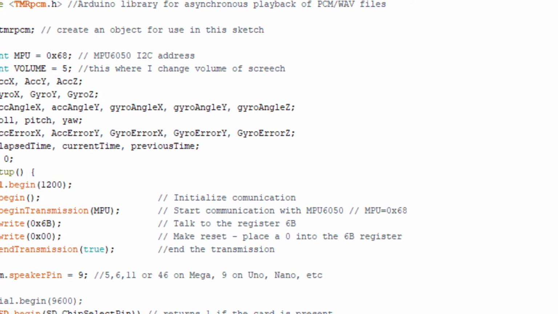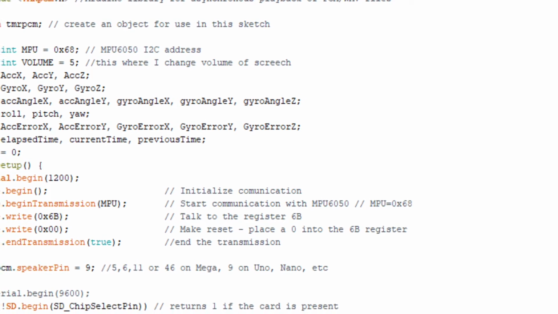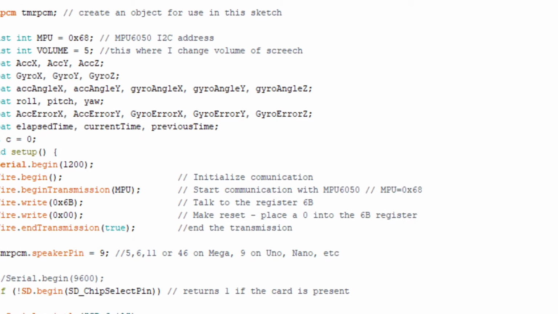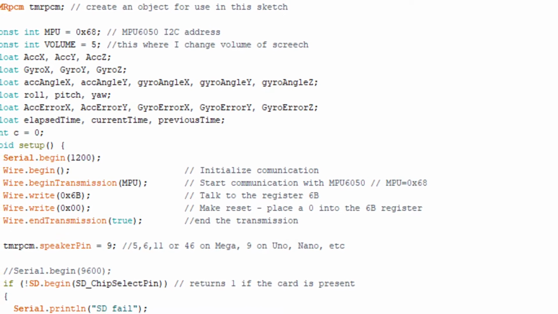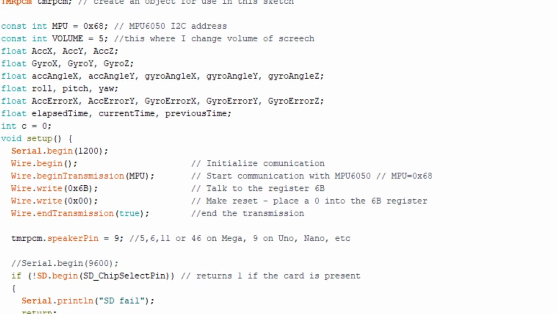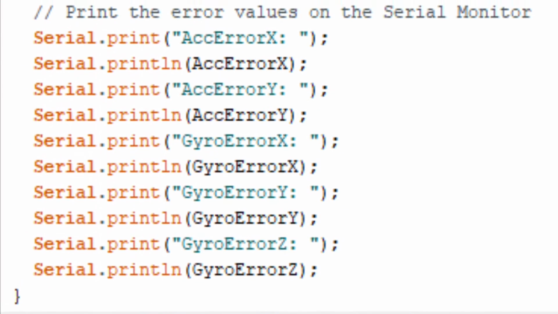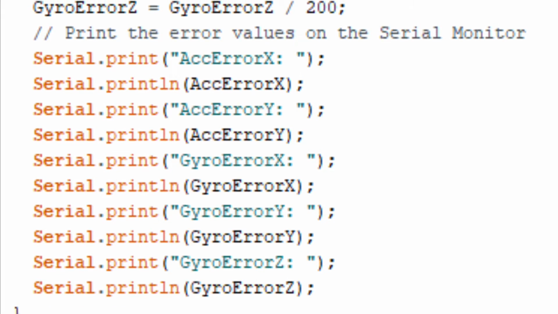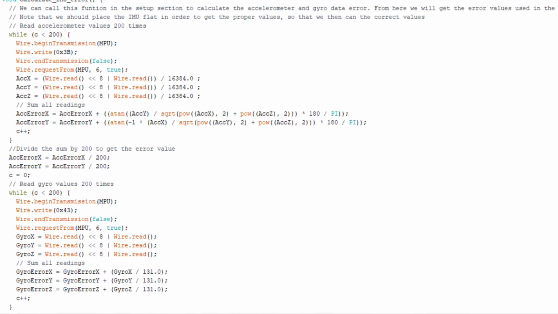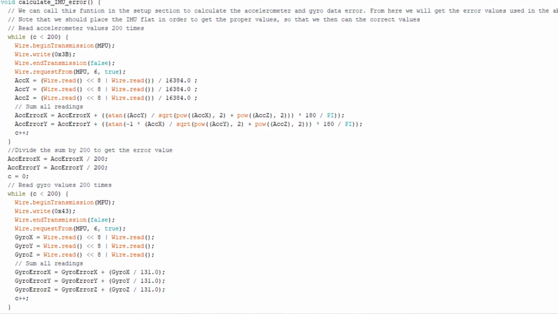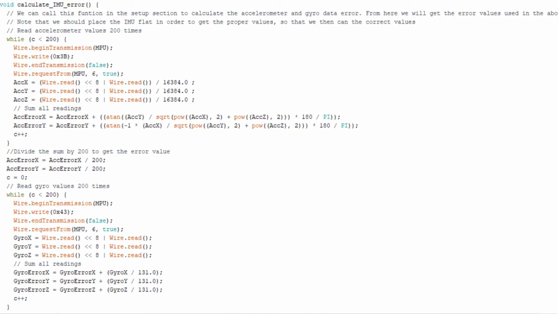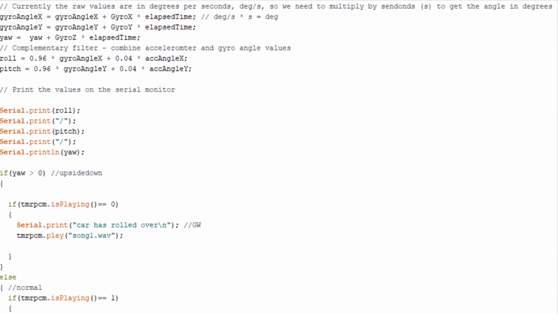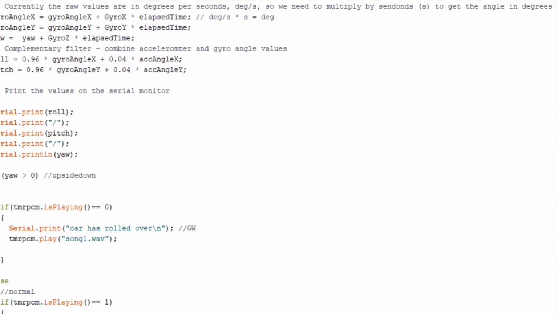To prototype this idea, we used an Arduino Uno R3 with the MPU 6050 accelerometer and gyroscope sensor. The gyroscope measures the rotational velocity of the angular position over time along the X, Y, and Z axis. The outputs for the gyroscope are in degrees per second, so to get the angular position, we needed to integrate the angular velocity. The sensor can also measure gravitational acceleration along the three axes, and using some trigonometry, we can calculate the angle at which the sensor is positioned.